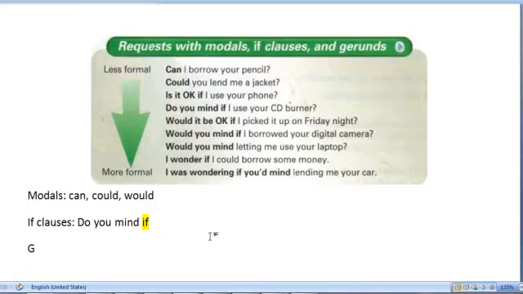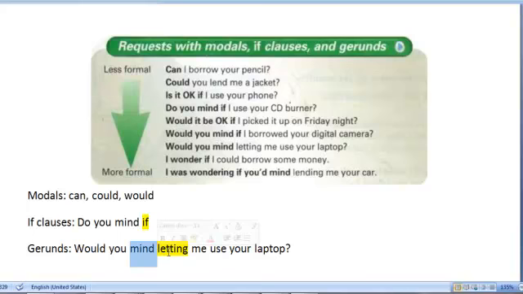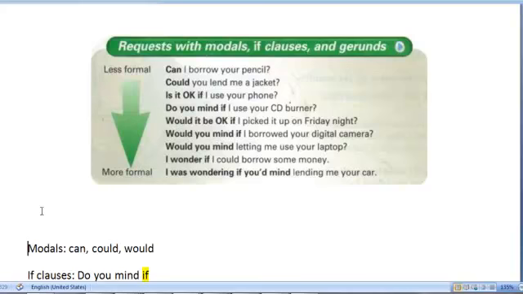And then the last thing that we want to learn there is how to use gerunds to make this kind of request. And so that's that example that you see there. Would you mind letting me use your laptop? Okay. And what we mean by this is that we're going to use a gerund, right? So after "would you mind," we're going to have to use a gerund. And I'm going to quickly point that out here in a second.